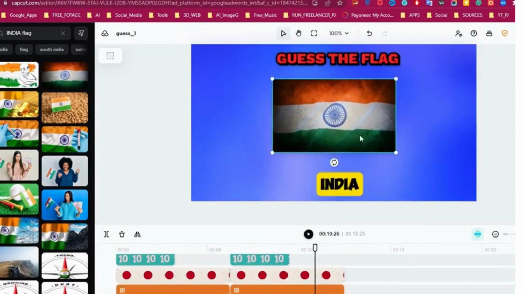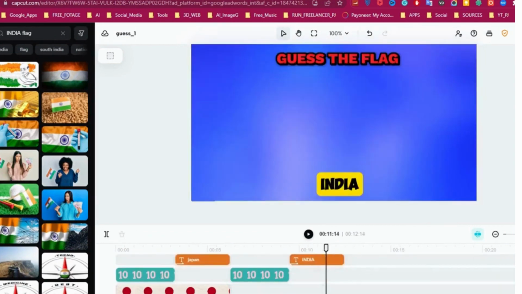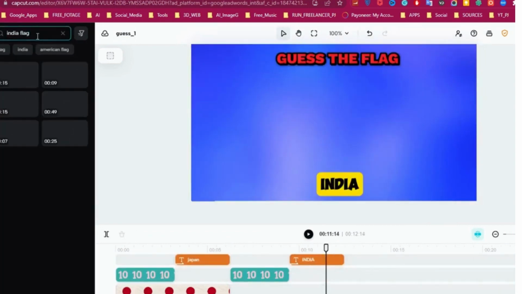Now you learned how to make one of the sequences. You can do this for 20 sequences and countries. Just copy and paste the layers and then change the name and flag of the country.